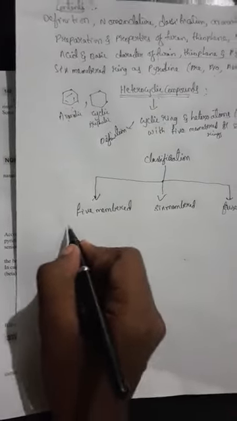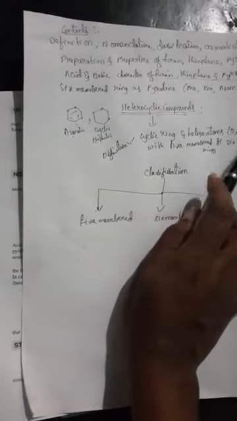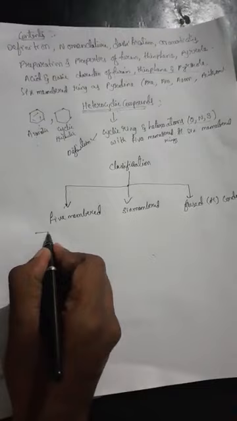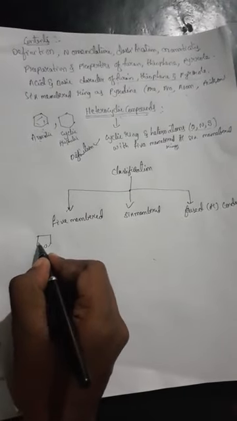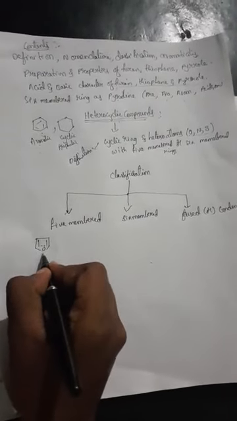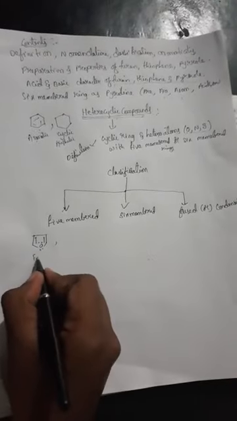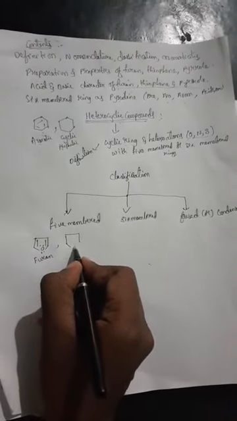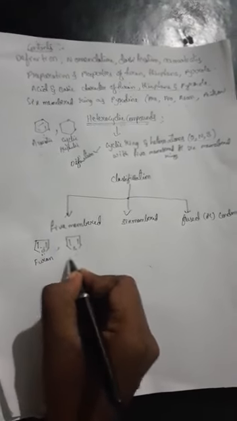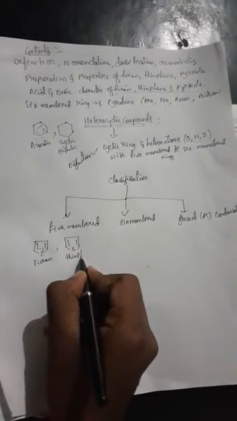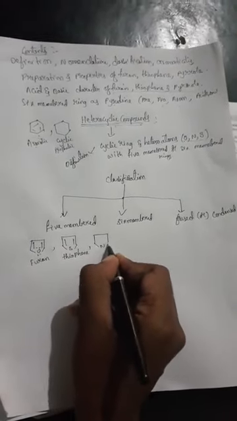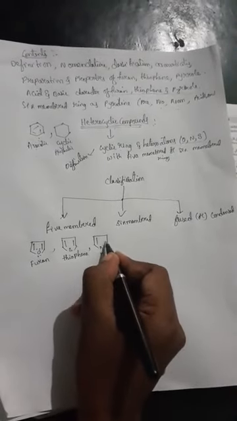So 5-membered heterocyclic compounds, what are the examples here we are going to take? Here I told you what are the heteroatoms: oxygen, nitrogen, sulfur. So here the 5-membered ring examples will be furan, thiophene, pyrrole.